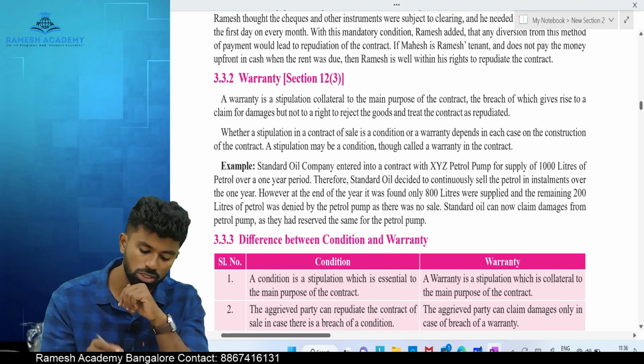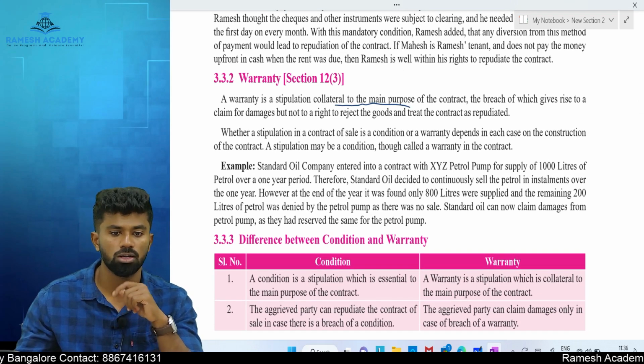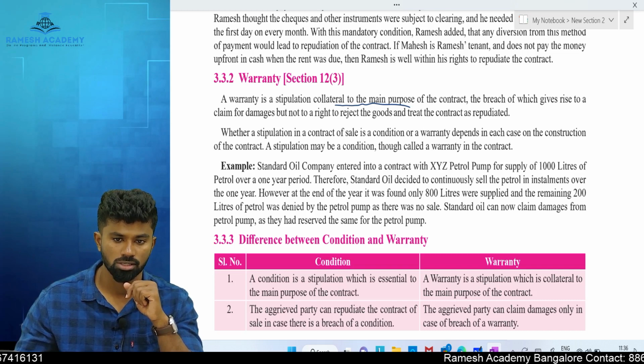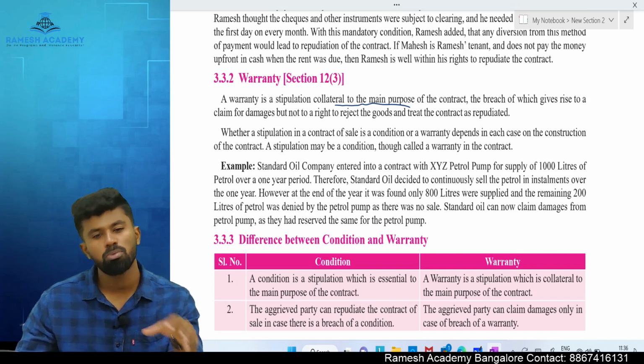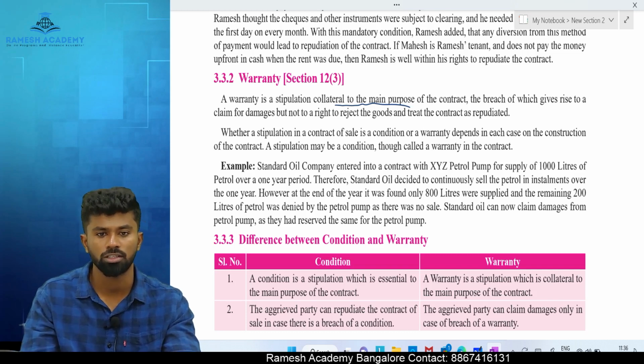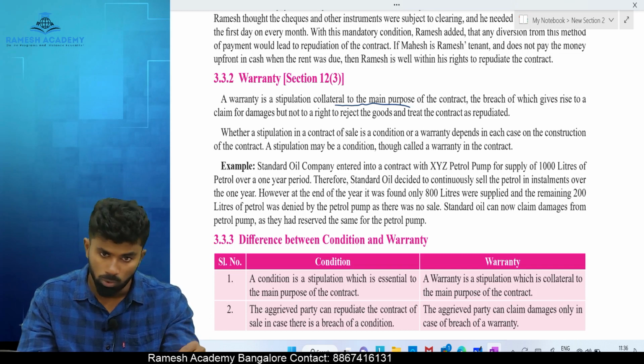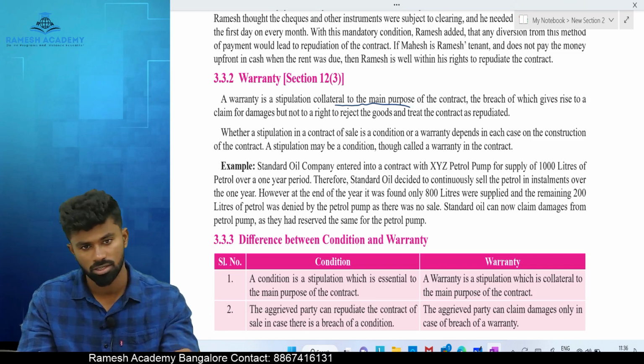Okay, warranty, a stipulation collateral to the main purpose. Collateral to what? Main purpose of the contract are called as warranties. Okay, this is not so important. This is a part of the contract. It is also a stipulation but not so important. And a breach of warranty gives only a right to claim compensation but not to cancel it.